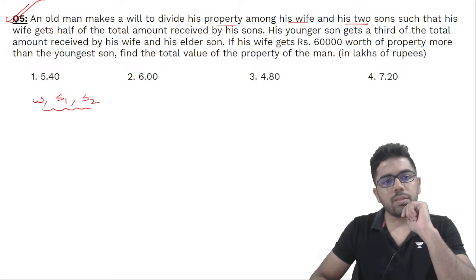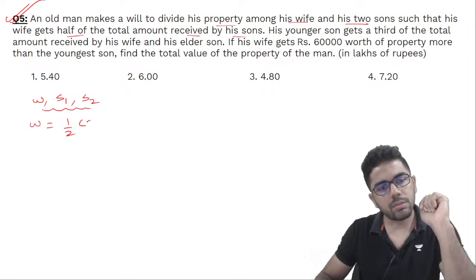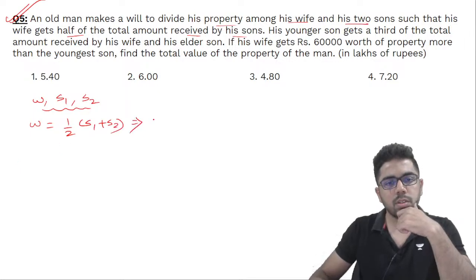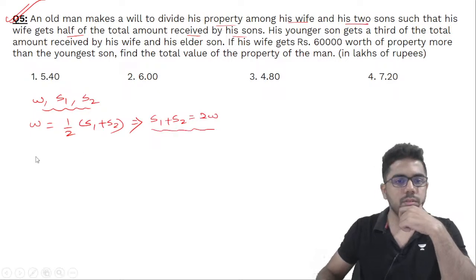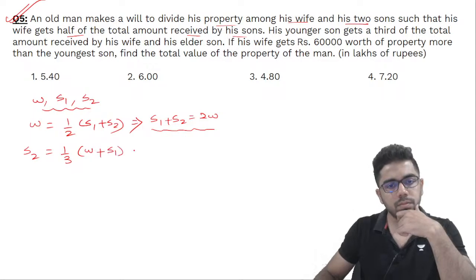Such that the wife gets half of the total amount received by sons. So I will write: wife will get half of the total amount received by sons, or I can say son 1 plus son 2 is twice of wife. His younger son, let us say son 2, is getting 1/3 of the total received by his wife and elder son. So wife plus elder son is equal to 3 times son 2.